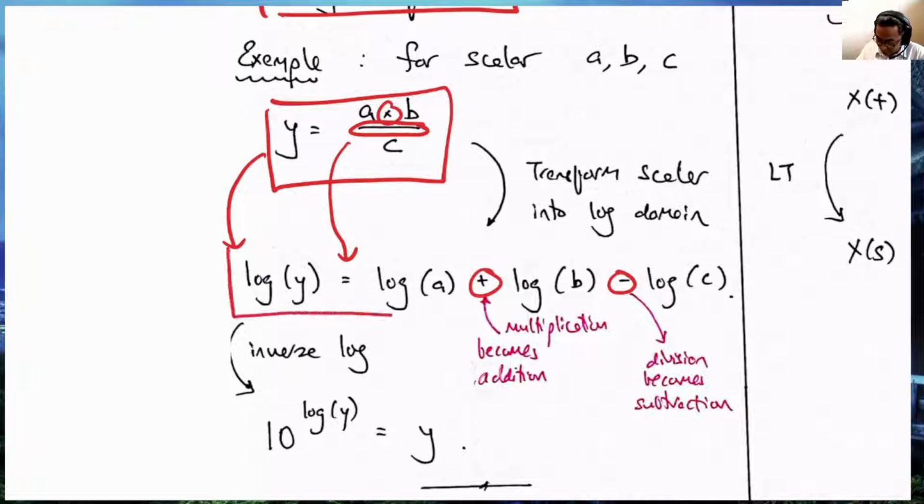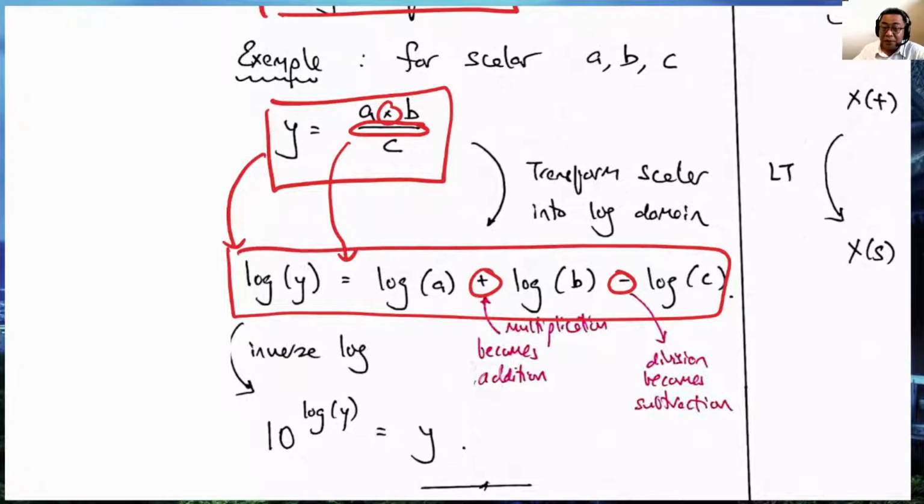This expression done in the log domain is simply log a plus log b for the multiplication of a times b, minus log c for the division. Although our answer is still in the log scale, very quickly we can find the inverse of the log to get y just by doing this. So in this example, it is more economical and more advantageous to use the log to do multiplication and division, especially when we are doing millions of them.